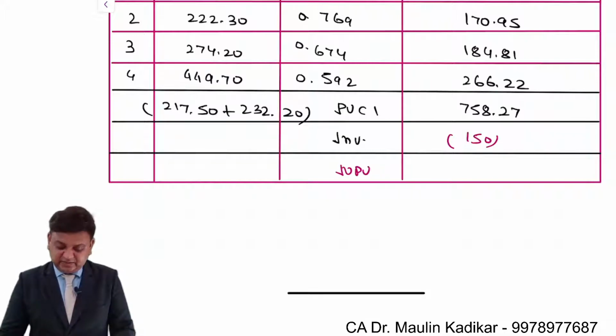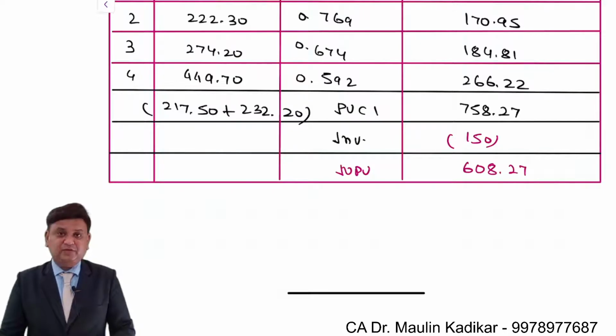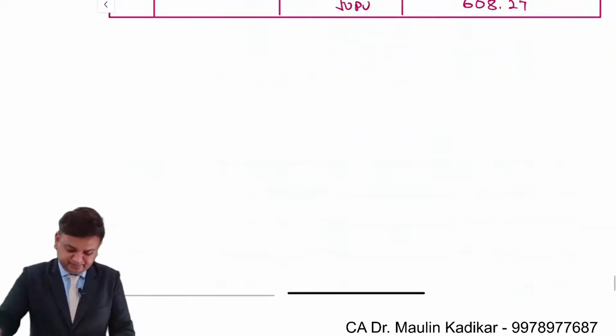That is 608.27 lakhs. And of course we understand that since NPV is positive, the company is advised to further process the vestige.